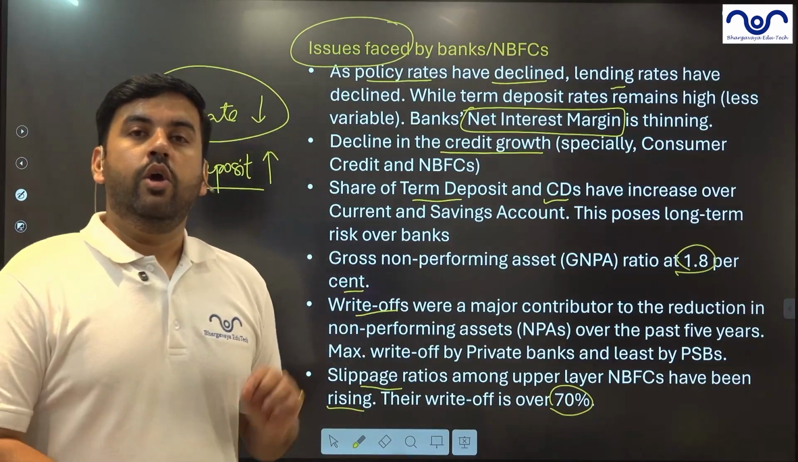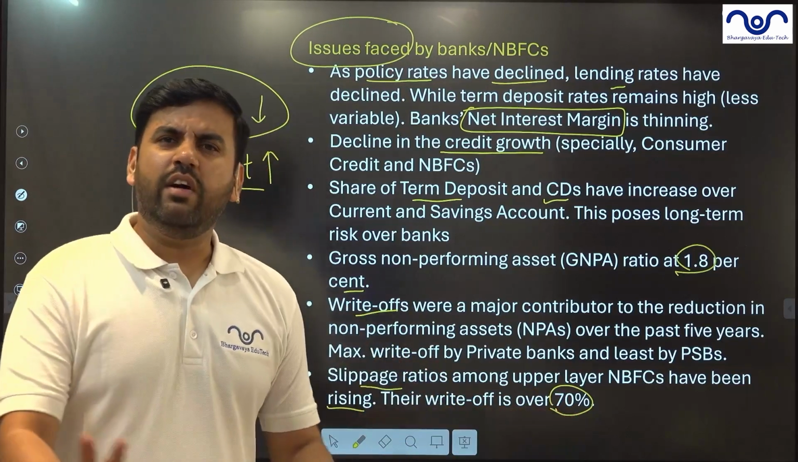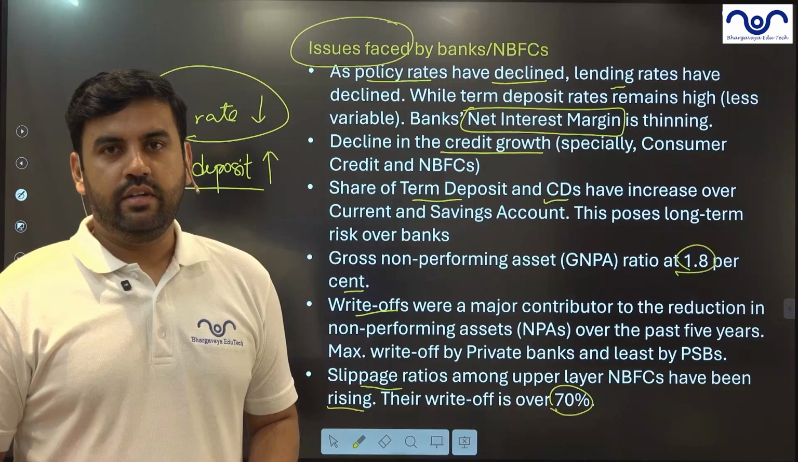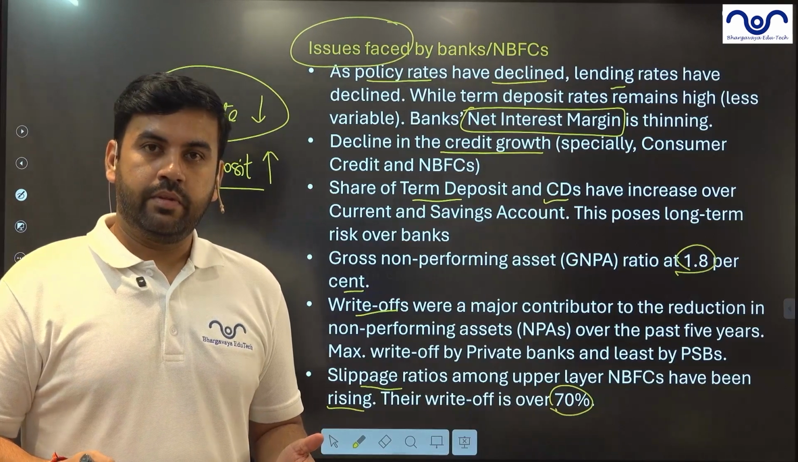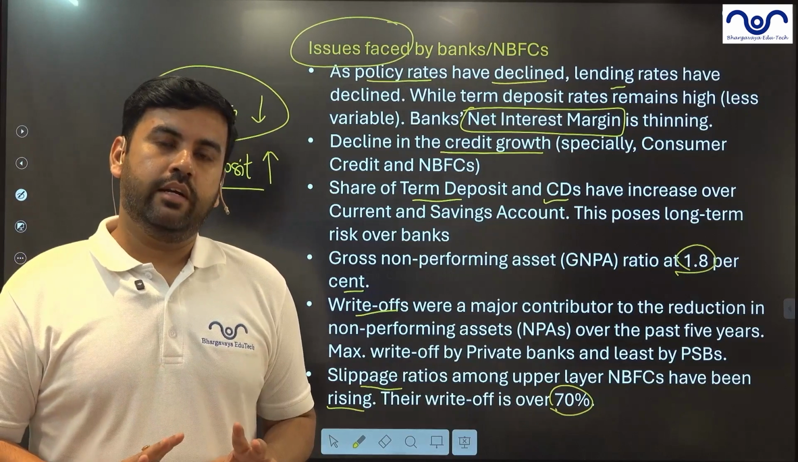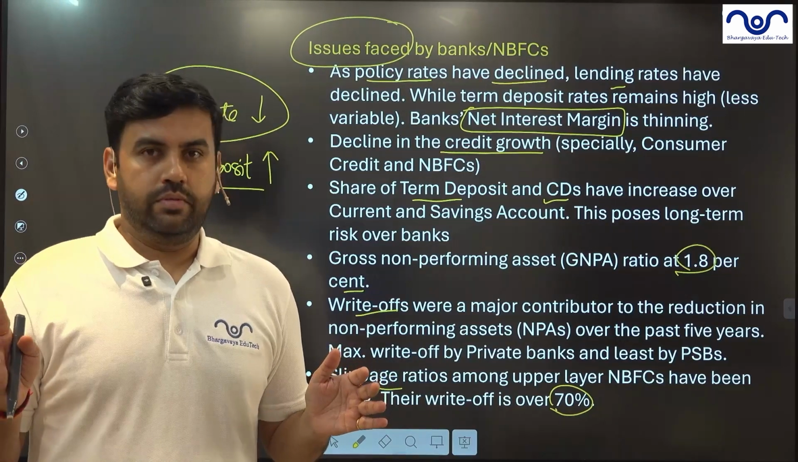Not only that, most of their NPAs, their write-offs are very high. They are writing off 70% of their NPAs, which is a wrong practice. It may seem good in the near term, but RBI has given a warning that NBFCs should not do that. They are easily writing off the loans.